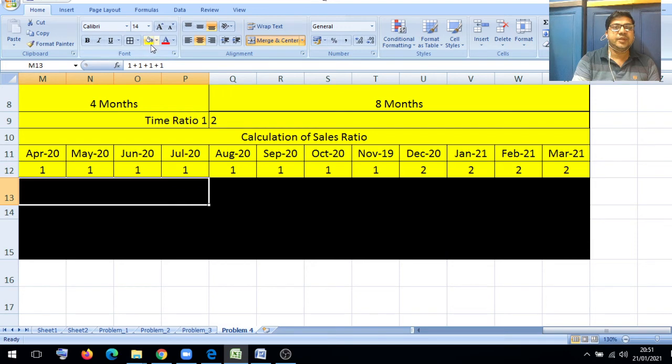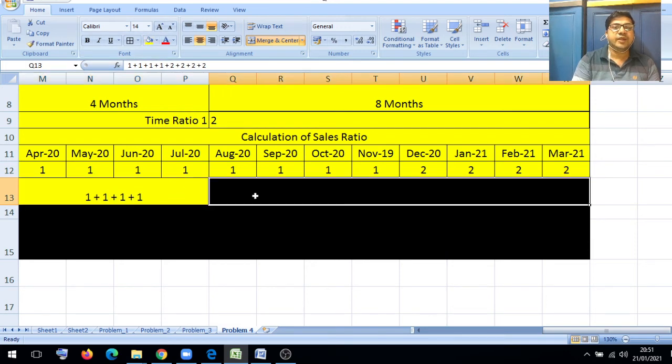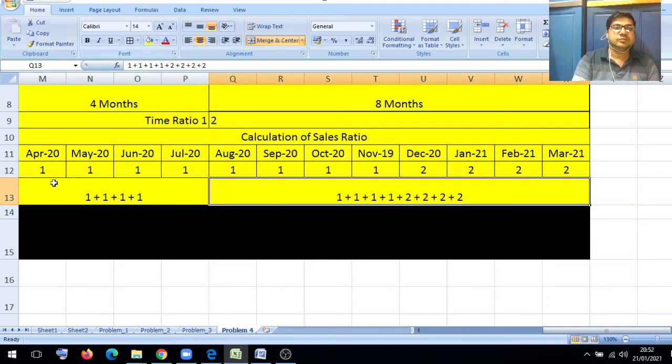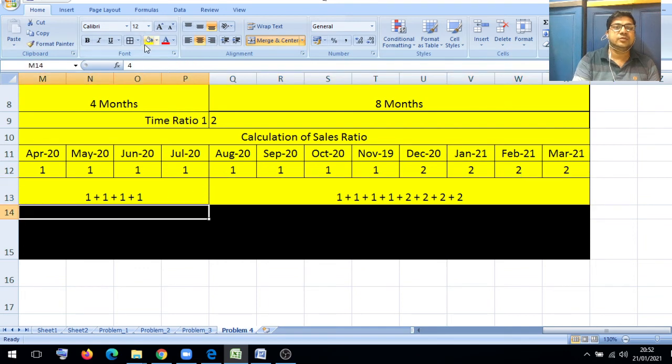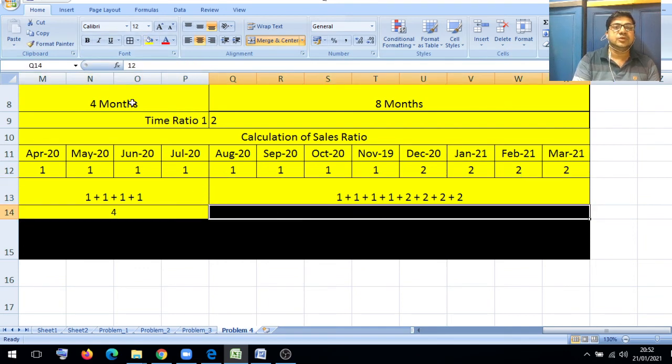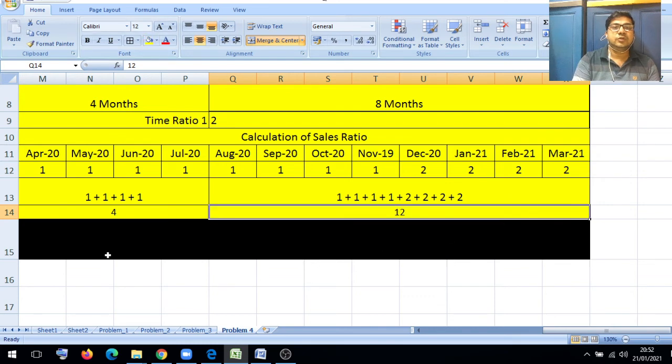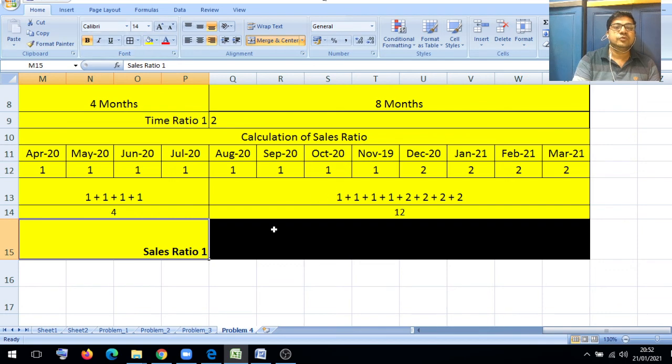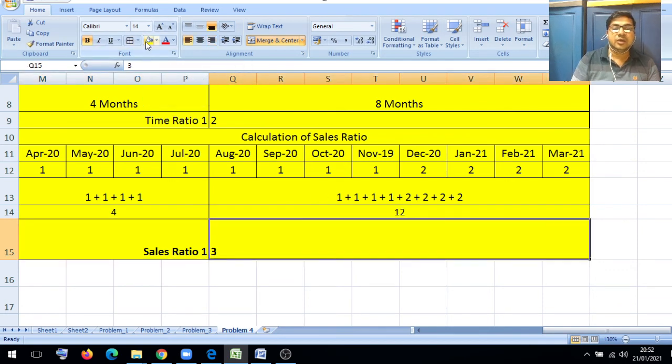For this particular period we have to find out the total. Adding this, you get a total of 12. So 4 ones are 4 and 4 threes are 12. It means the sales ratio is 1 is to 3. I hope you understood how we calculate the sales ratio.